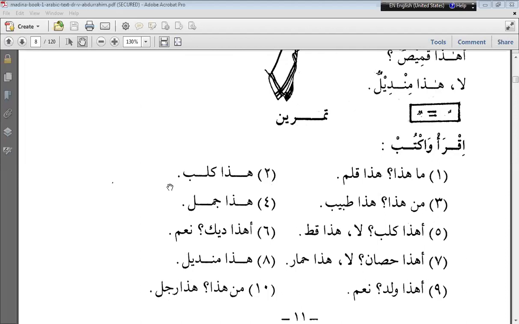Muhammad Ibrahim, let me repeat that concept which you have missed. In its original form, a noun is in its marfu state, which means it will always have double dhamma, which means it will have tanween: double dhamma, double fatha, or double kasra. Those all collectively are known as tanween.